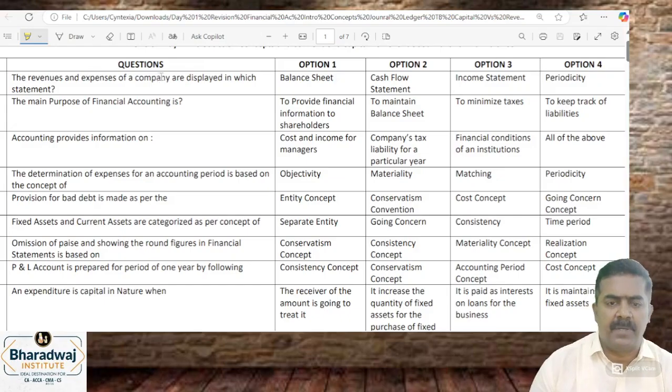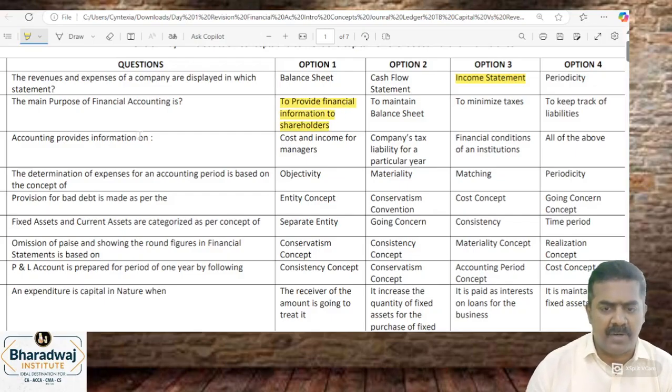Revenues and expenses of the company are displayed in which statement? Income statement. Income statement is nothing but P&L account. The main purpose of accounting is to provide information to shareholders. P&L account and balance sheet is given to shareholders. Accounting provides information of cost and income, tax liability, financial condition, everything. Answer is all the above.